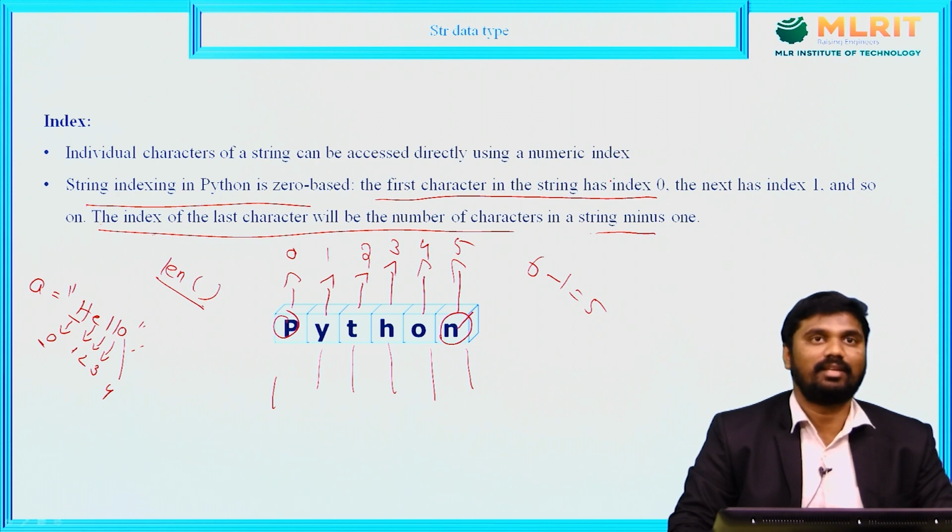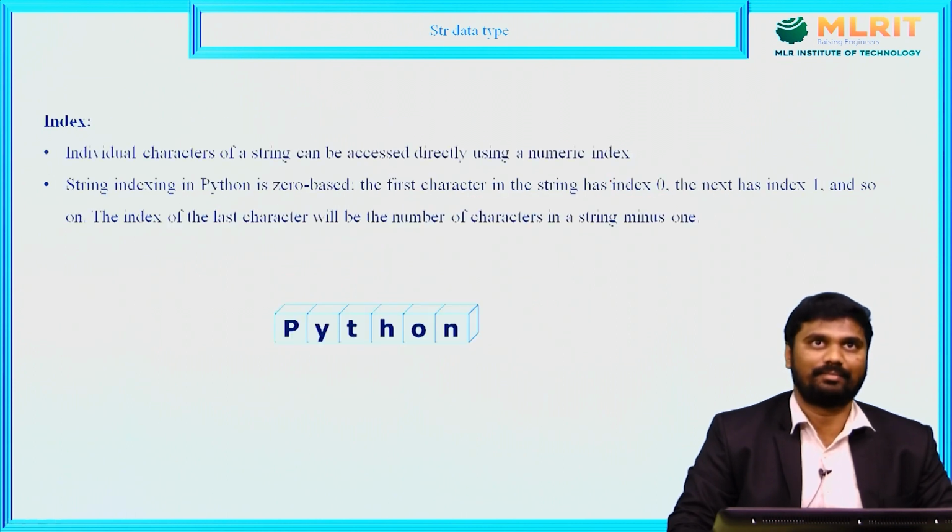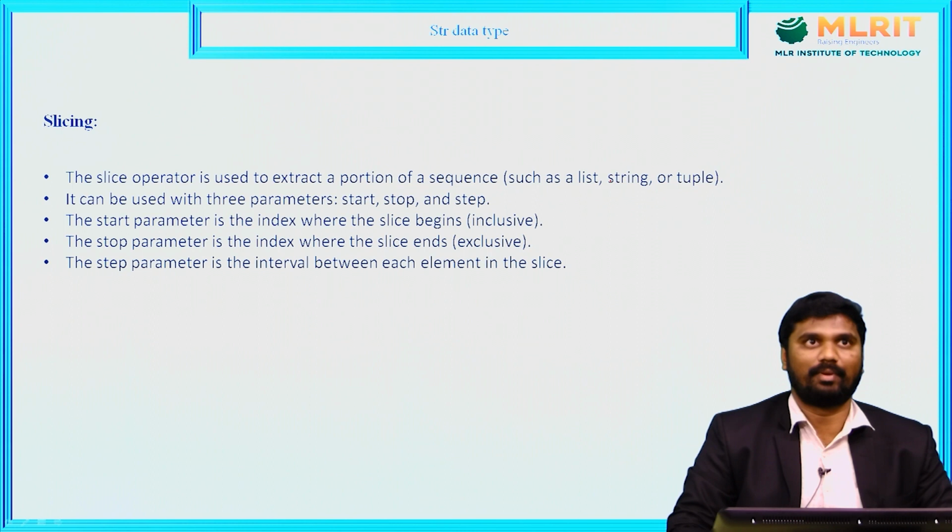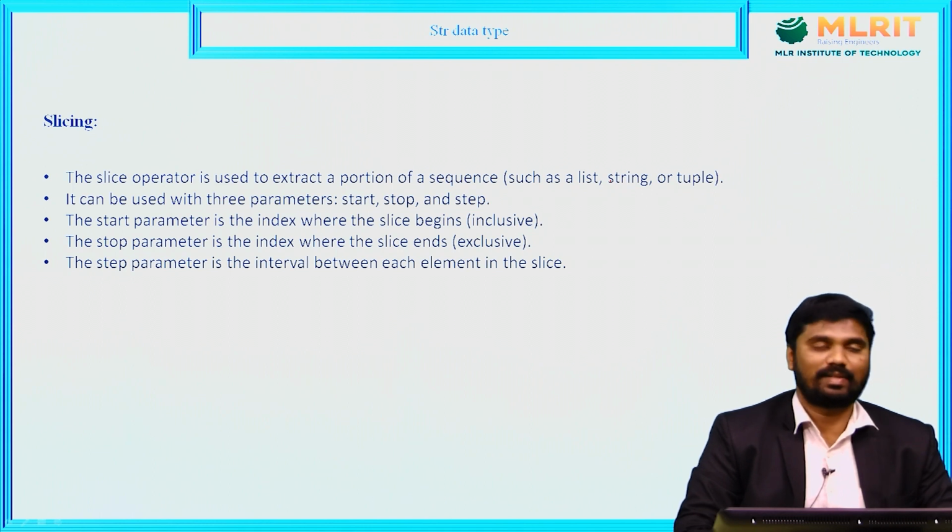a range of characters in a string, that is a substring. For that purpose we have one operator, that is the slice operator. So this is slicing. What is a slice? First of all, slice means a piece of something, and slicing is the process of taking a slice.